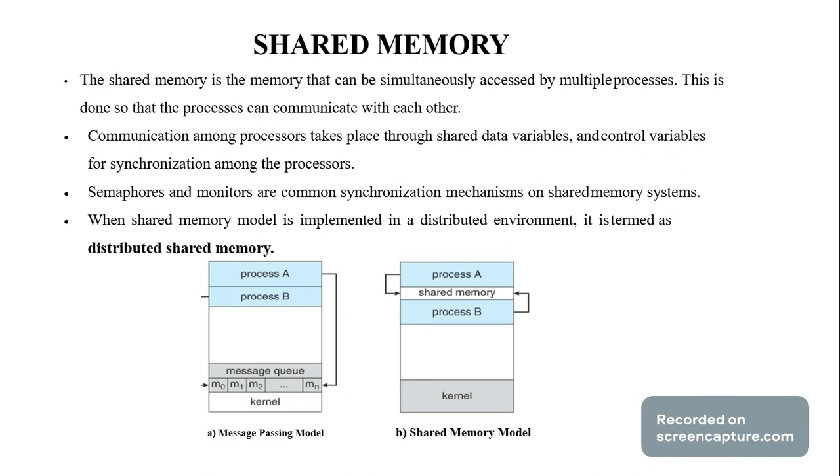It is considered with two processors. First, as I already told in the shared memory definition, consider two processors. First processor is A and second processor is B. Processor A sends more than one message, for example message 0, 1, 2 and so on. These n messages are conveyed to processor B. All these messages are stored in a particular place. That place is called the shared memory.